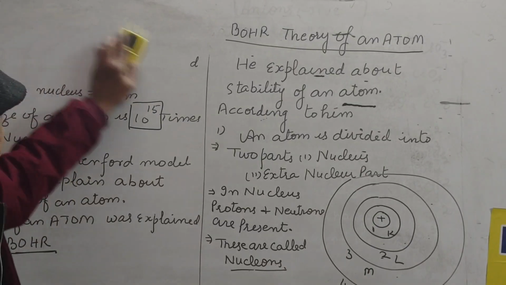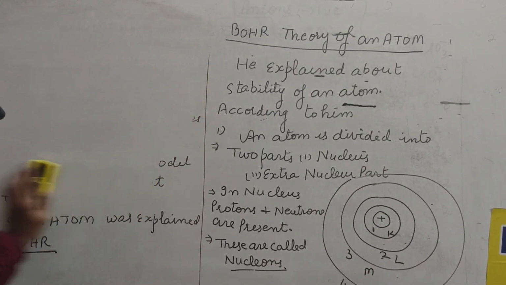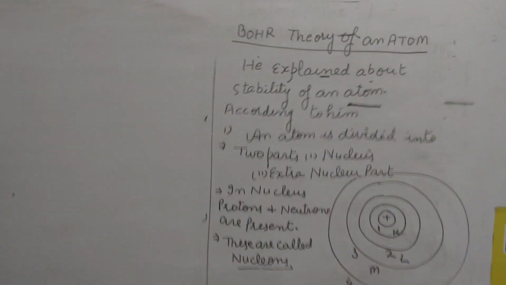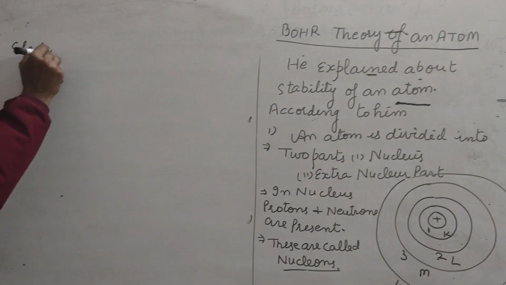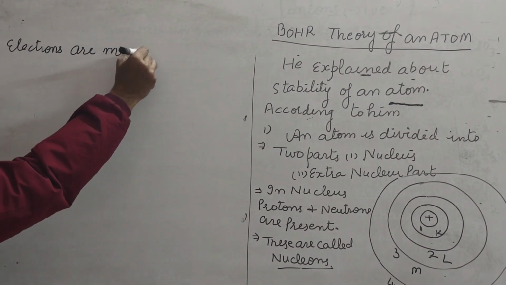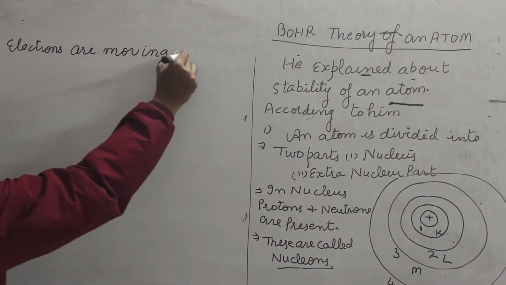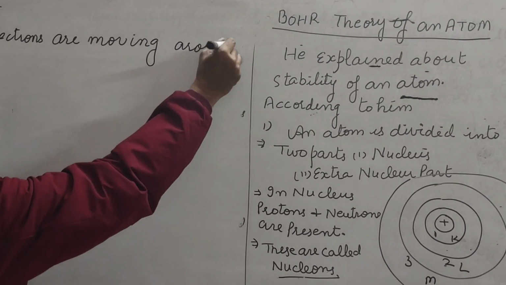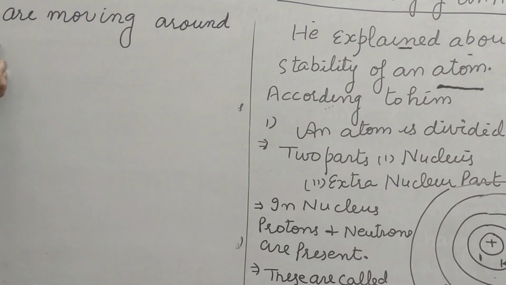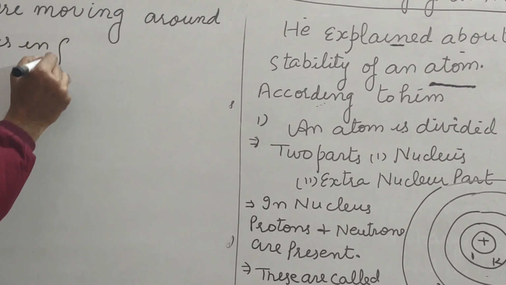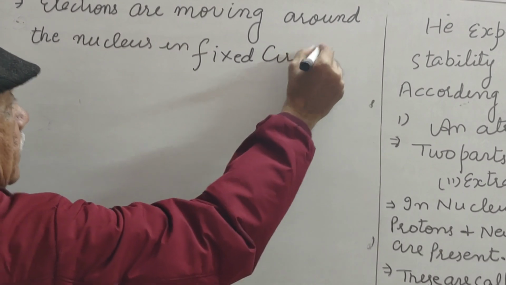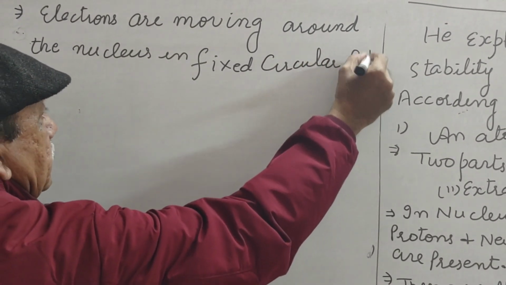Electrons are moving outside the nucleus, around the nucleus in fixed circular path.